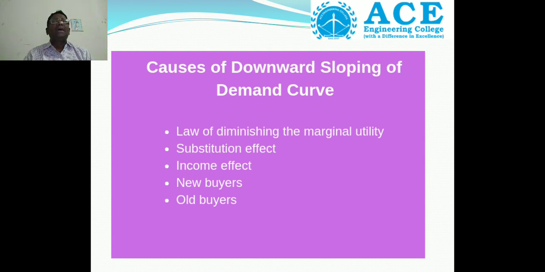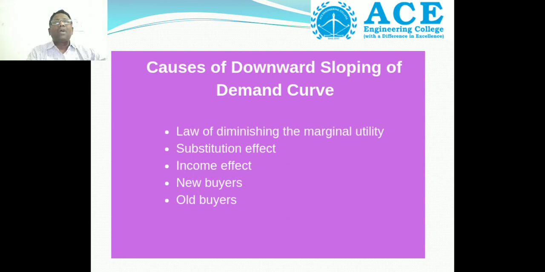Then new buyers enter into the market and the demand for that particular product increases. Then old buyers. If the performance of the particular product is good, they are ready to purchase more and more quantity. These are the causes of downward sloping of demand curve.